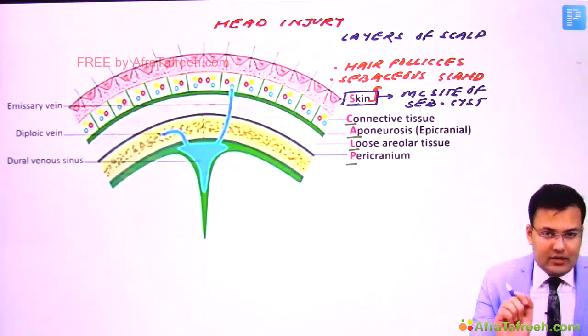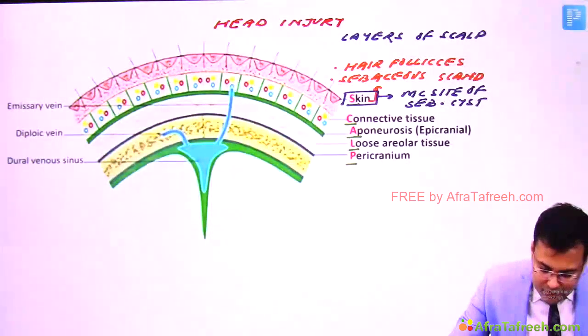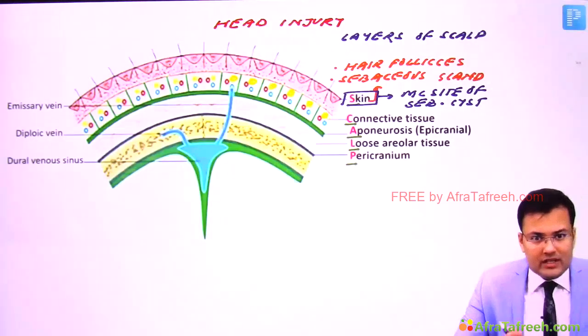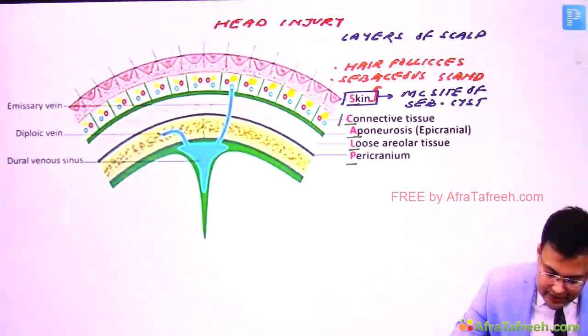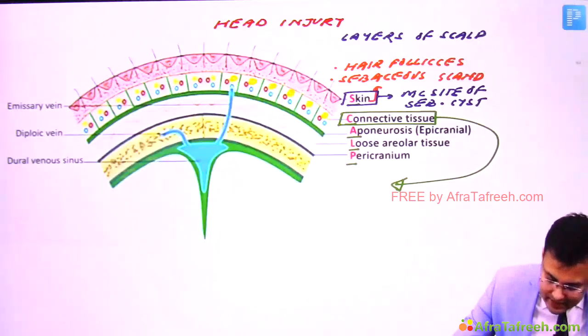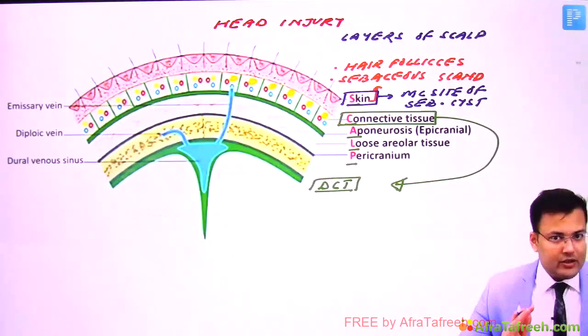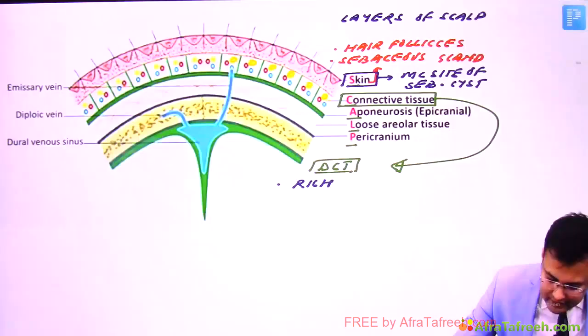Okay, now see the connective tissue. This is very important. If you see this connective tissue layer, here you can notice yellow colored nerves. So there is rich innervation. Simultaneously you can see red colored arteries and blue colored veins. What kind of connective tissue is there in the scalp? It is dense connective tissue. Dense connective tissue, and in this connective tissue there is rich innervation and rich vascularity.